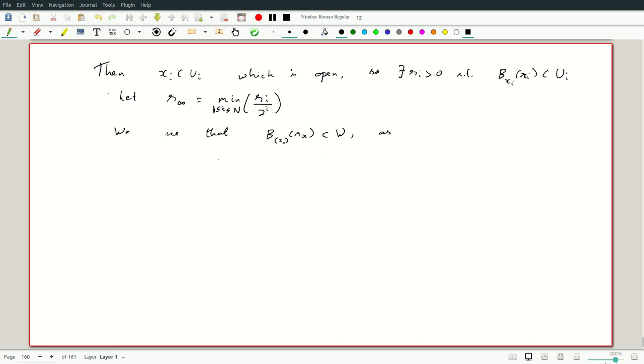so first of all, for j greater than N, okay, let me take a point here, say y_n belongs to this ball of radius R_infinity.